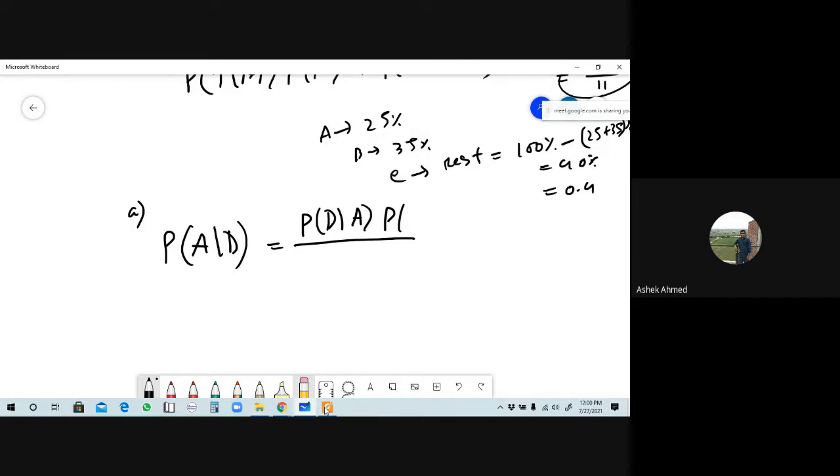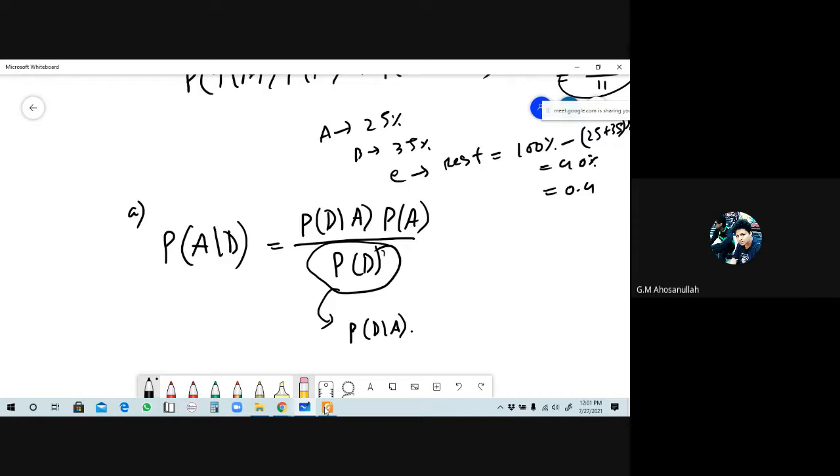Okay. So by using Bayes' theorem, this will be কি হবে, probability of D given A into probability of A divided by probability of D. D means here total number of defective, all defective. Okay. From here tell me how many categories of machines here. 3. 3 categories. From machine A, tell me total number of defective bolts from machine A will be কত হবে, machine A থেকে defective এর পরিমাণ হচ্ছে কত, এই পরিমাণ। ওকে, এত পার্সেন্ট।